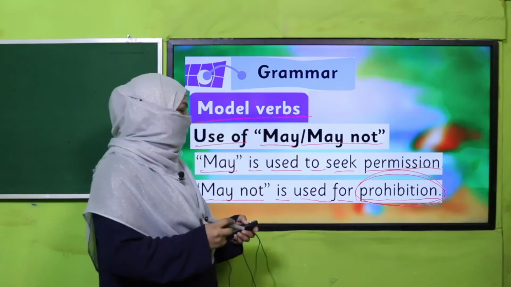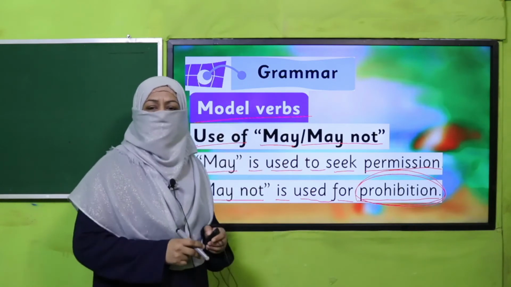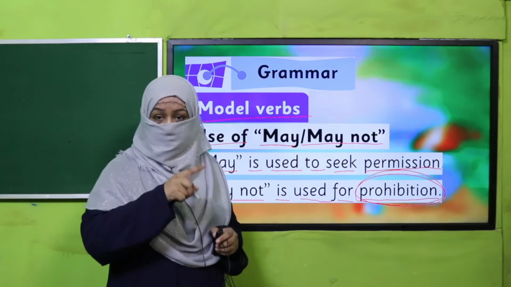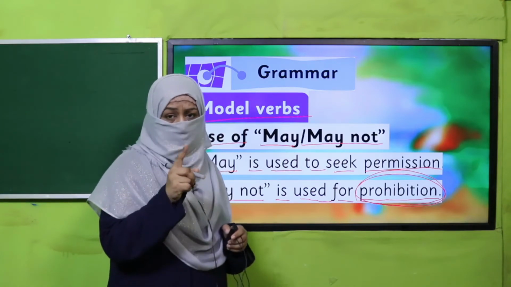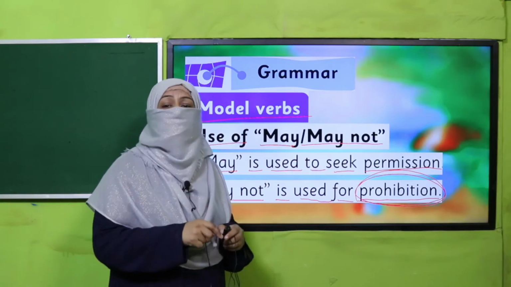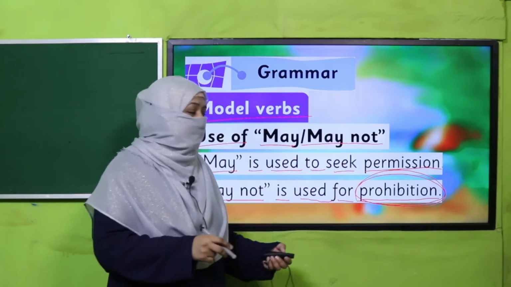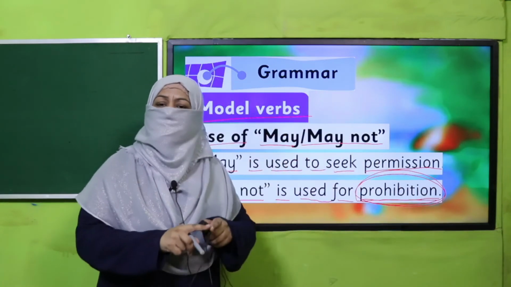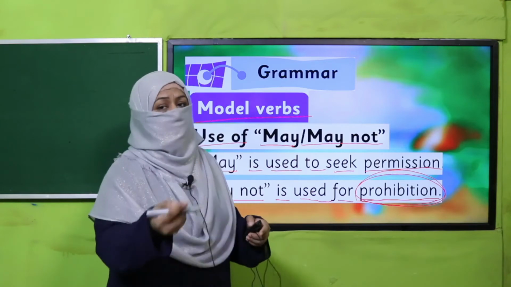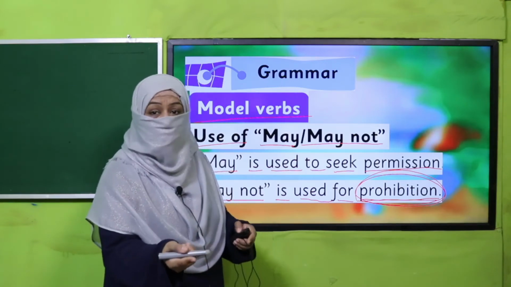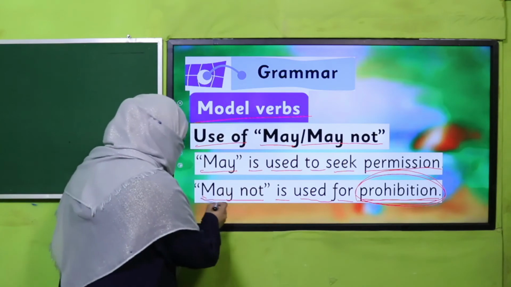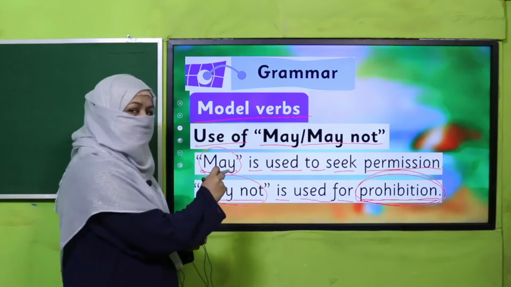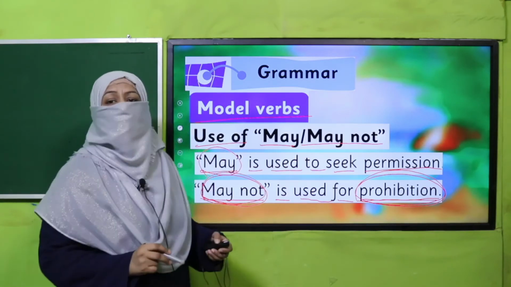Do you understand? So beta, when we want to stop, for example, your friend is saying, may I take your pencil? You need your pencil for yourself as well. So you may say, may not. You may not take my pencil right now. I'll give you later. Right? So that is prohibition. When you are stopping someone, someone is seeking permission and the permission is not granted. That is called prohibition. And to show that prohibition, we use may not. Are you clear? May to seek permission and may not for prohibition.